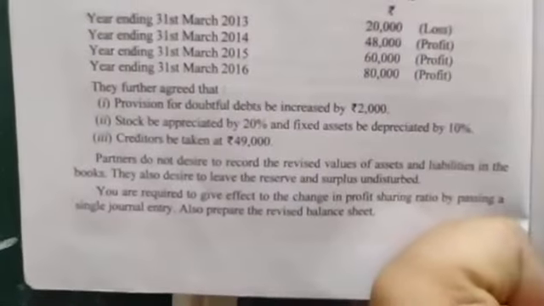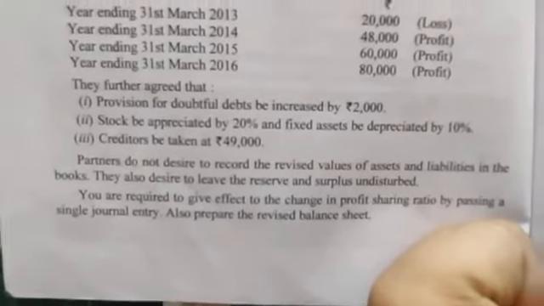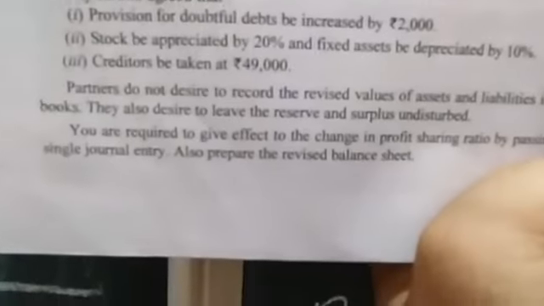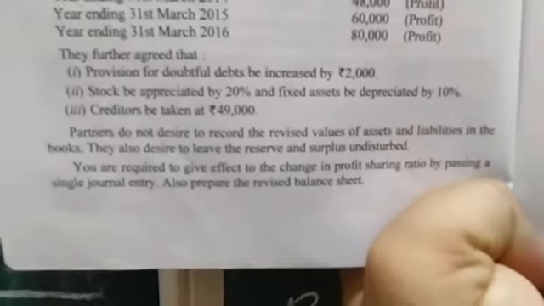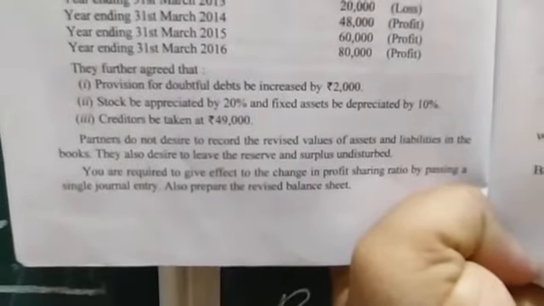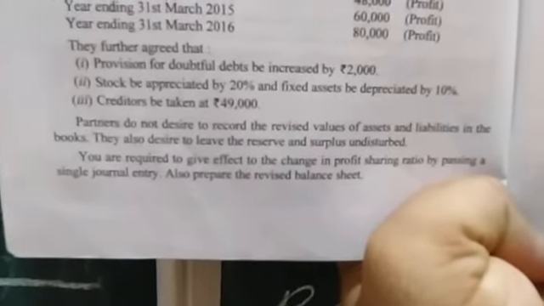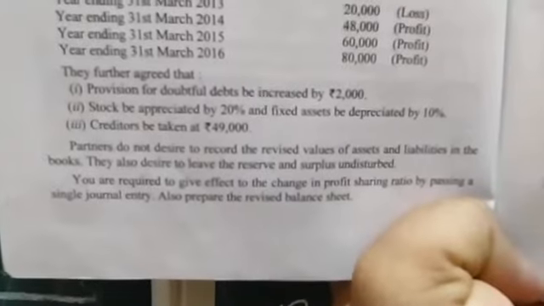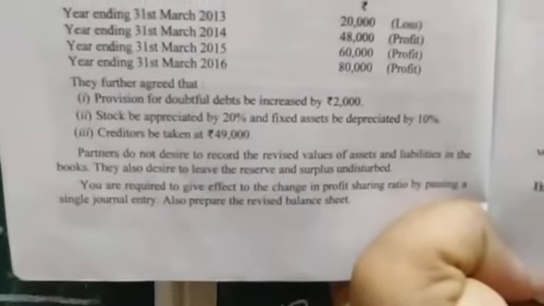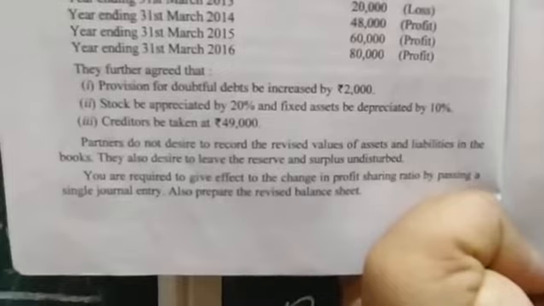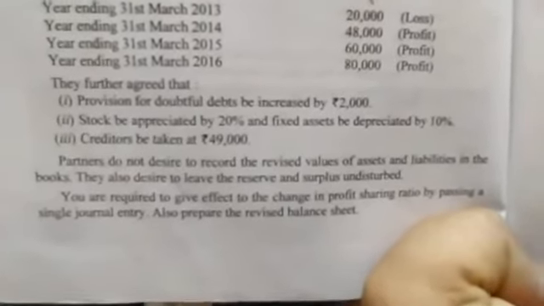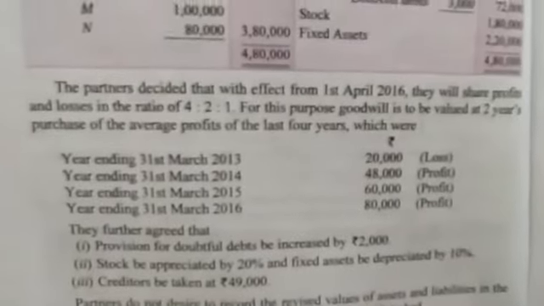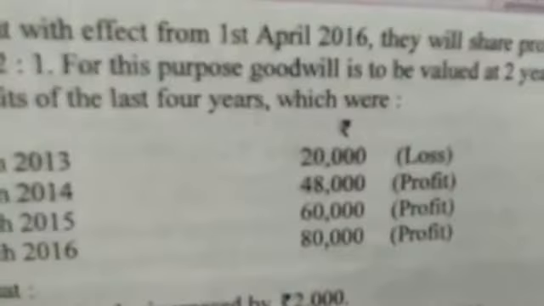See the last lines of the question. Partners do not desire to record the revised value of assets and liabilities in the books. Revised values are not to be recorded in the books of the firm. They also desire to leave the reserve and surplus undistributed. So all these things, the revised value of assets and liabilities, the reserve, as well as one more thing, see here, goodwill.